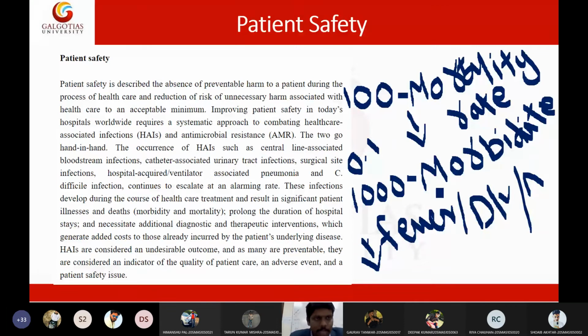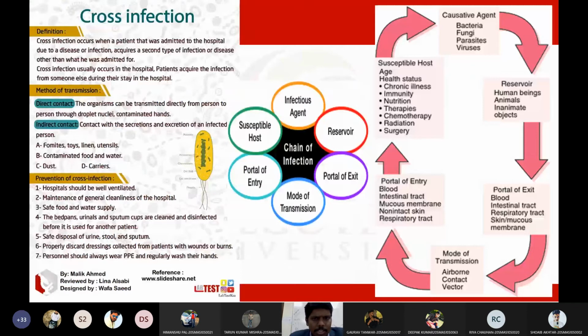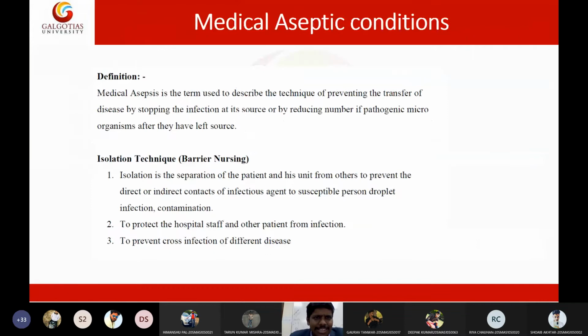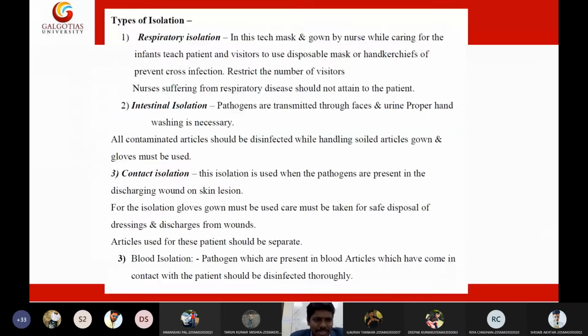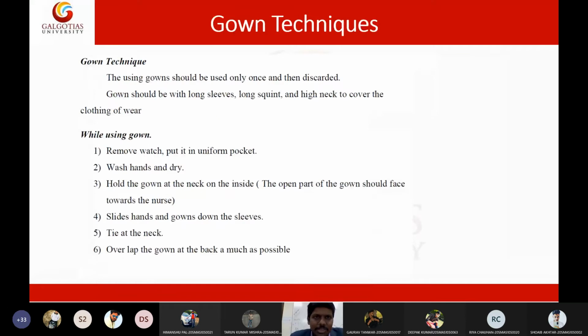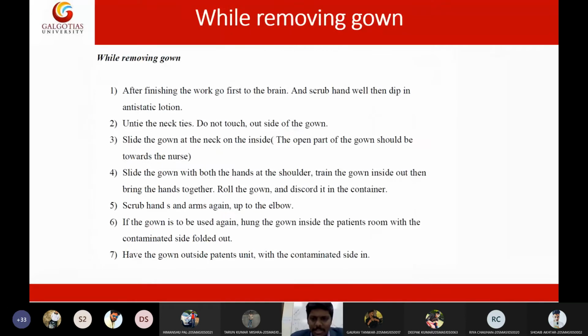The individual life is very important. So that is all about patient safety. Then that's it, students. This is all about cross infection. And if I go in depth now, I have given aseptic conditions. You need to wash your hands. You need to use your face mask, your lab coat, your goggles. You need to use your personal protective equipment parallelly to limit the cross infection. So wearing personal protective equipment is also obviously important.